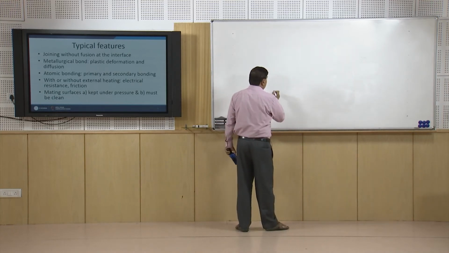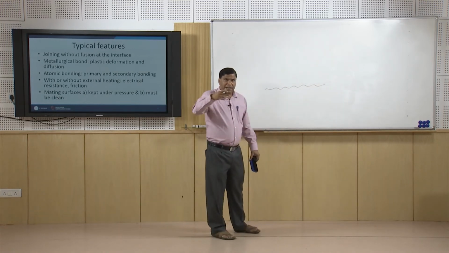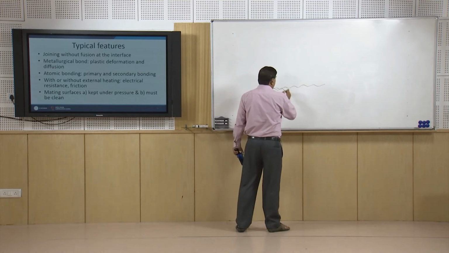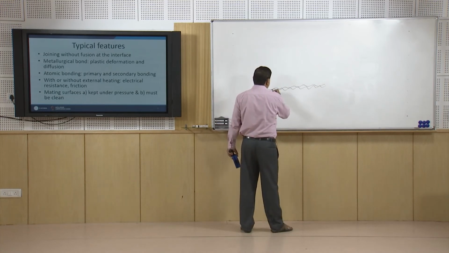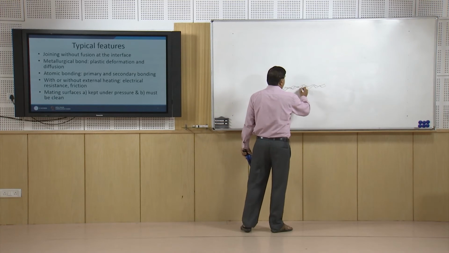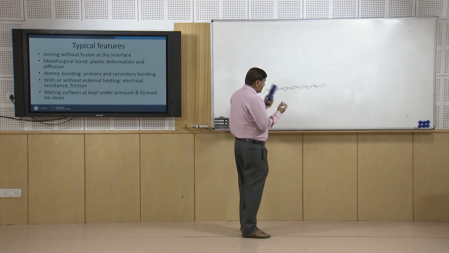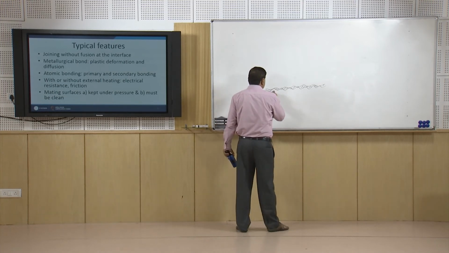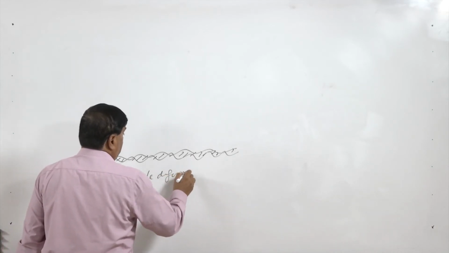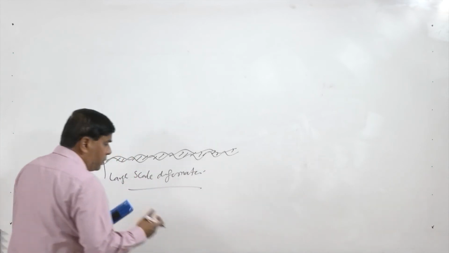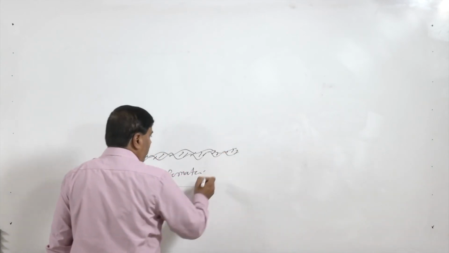So, for the deformation, as I have just explained, all real systems will have ups and downs, peaks and valleys at the surface like this, and when they are brought together, initially contact is very localized, but application of the pressure will bring them further closer. So, further metallic connectivity is established. Then enough pressure is applied, so in this case, a large scale deformation can be there to have the things close enough so that the bond between them can be formed.